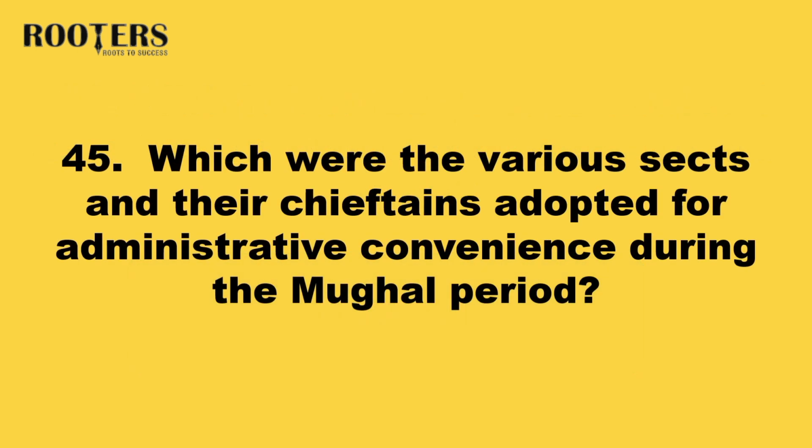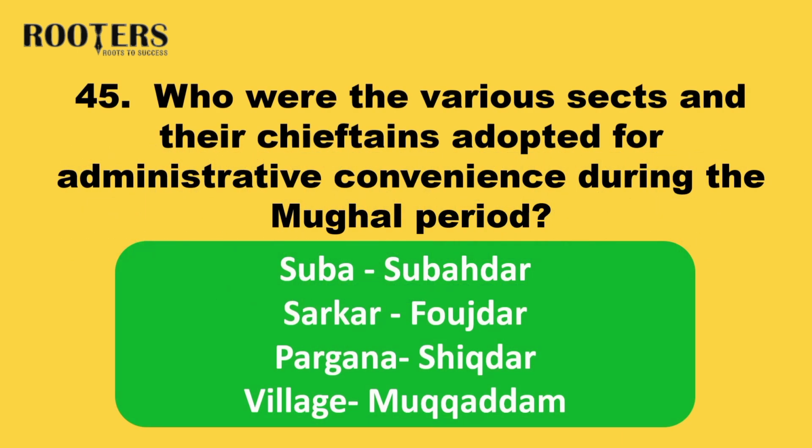45. What were the various divisions and their officers adopted for administrative convenience during the Mughal period? Answer: Subah, Subedar, Sarkar, Faujdar, Pargana, Shiqdar, and Village Muqaddam.